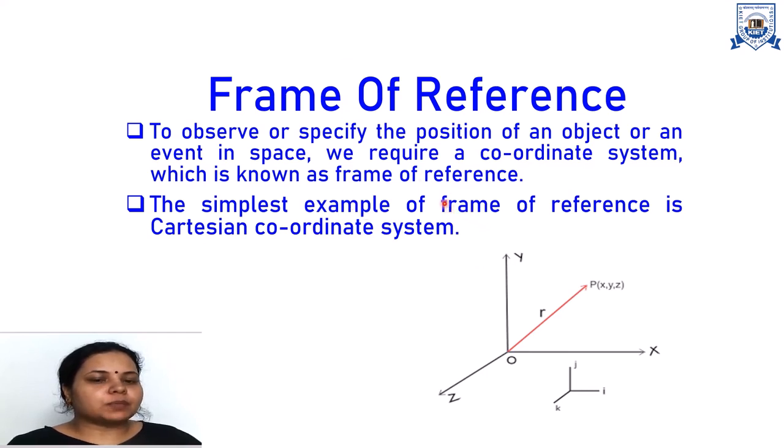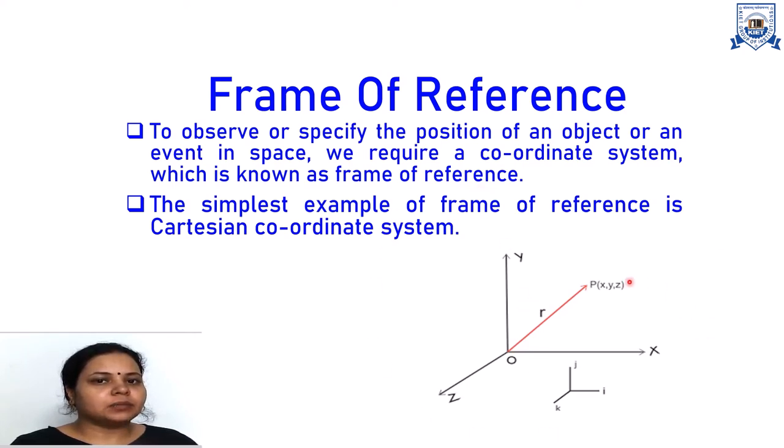To observe or specify the position of an object or an event in space, we require a coordinate system which is known as frame of reference, or in layman language, a coordinate system is known as frame of reference. The simplest example of frame of reference is Cartesian coordinate system.